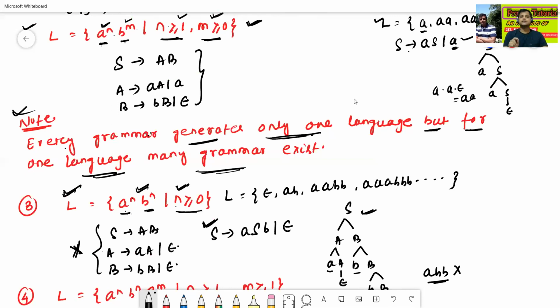Since n contains only one symbol, we cannot write it like this. So that grammar is completely wrong for the given language, and this grammar is the right grammar for the given language L.